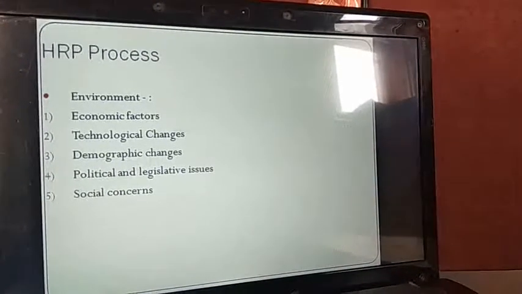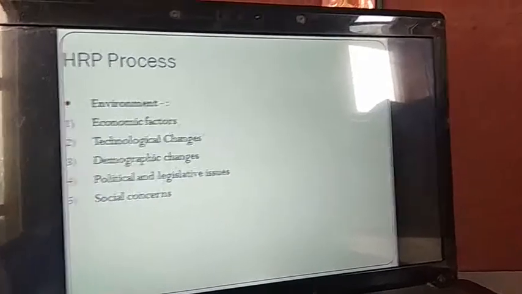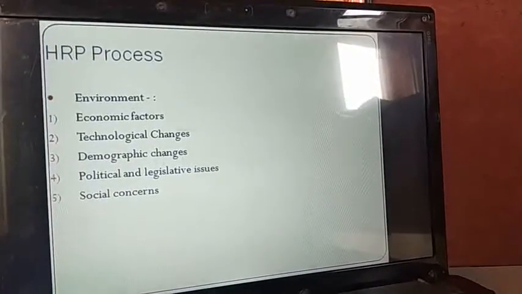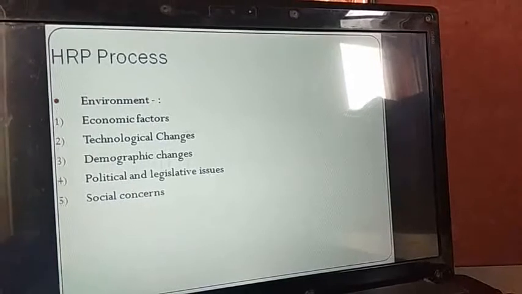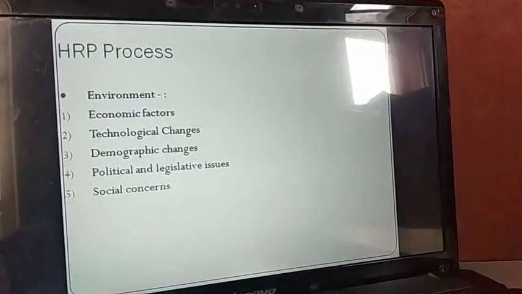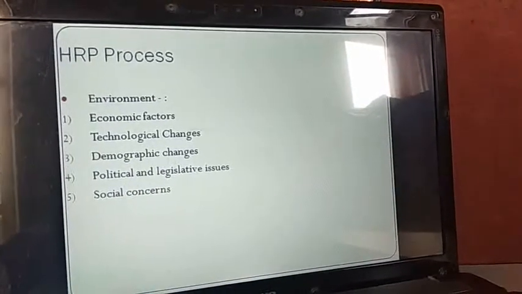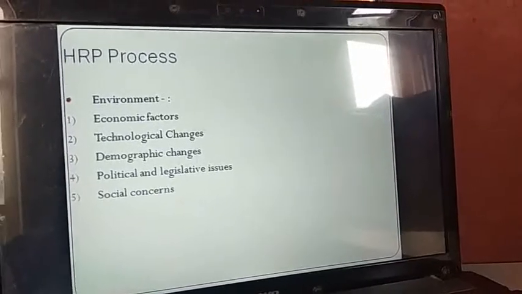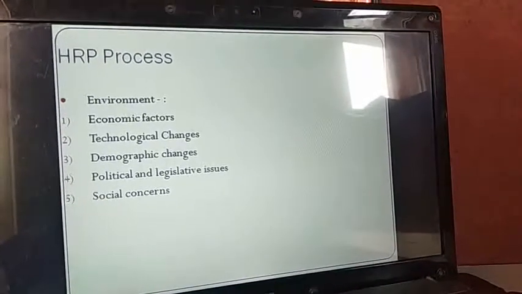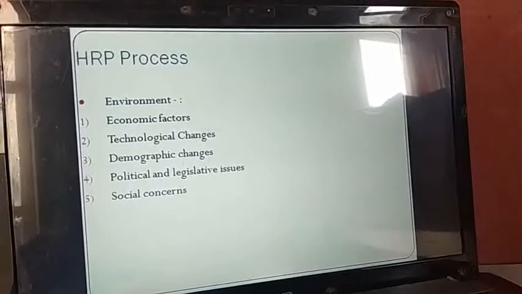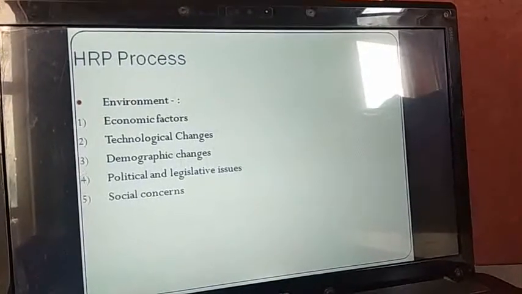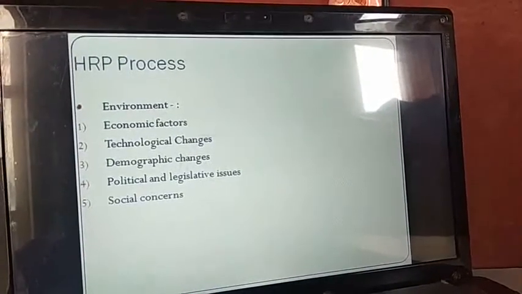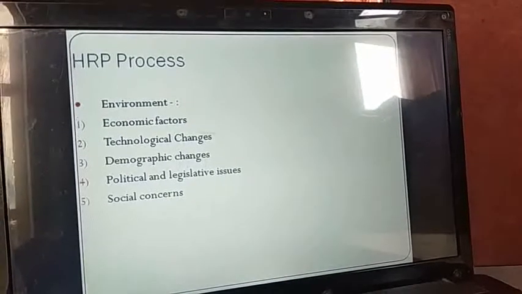For example, if the organization pertains to, let's say, computer manufacturing, then we have to assess what are the economic factors relating to IT industry, and that will definitely affect our production of computers. Similarly, there can be other types of products being manufactured or production being done by various companies, which will depend upon the economic factors.